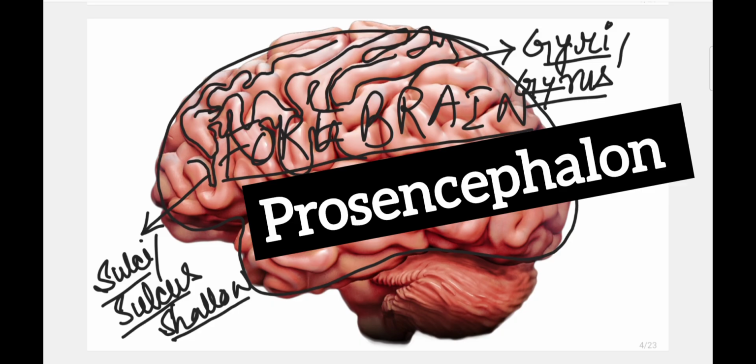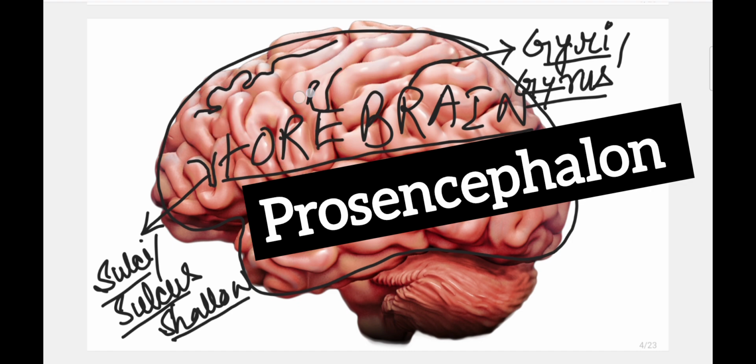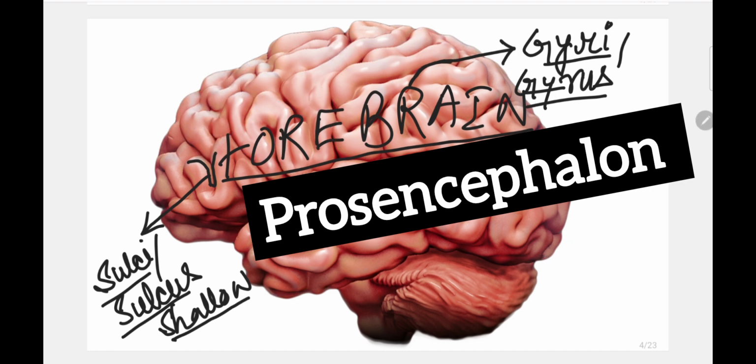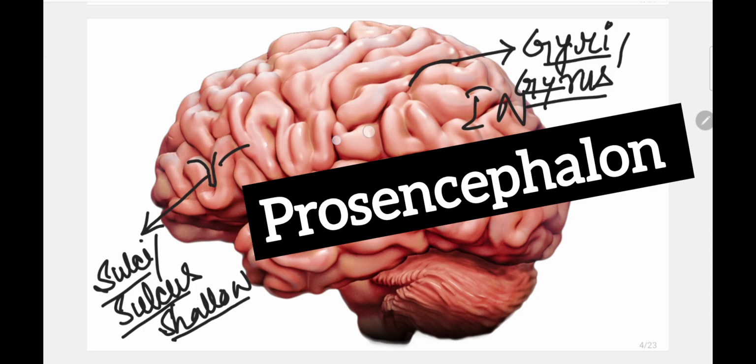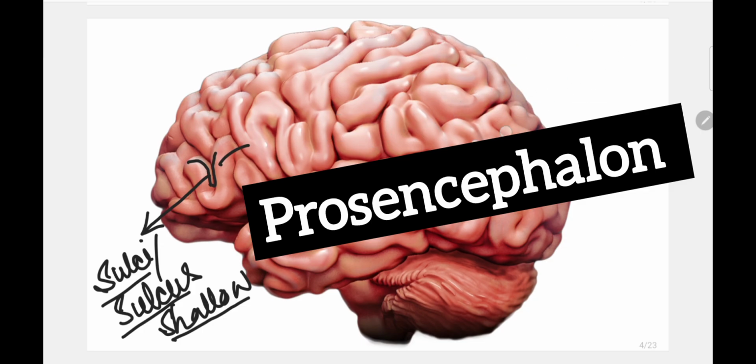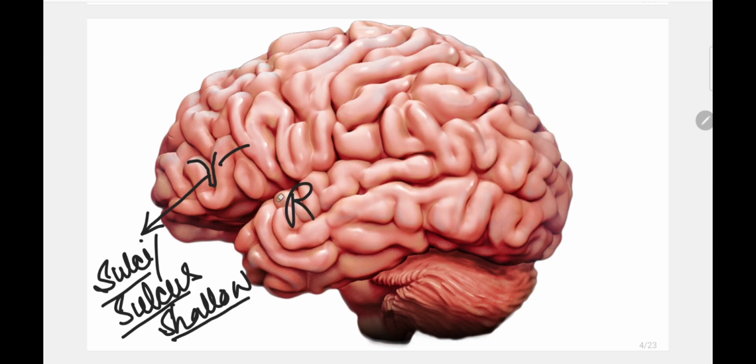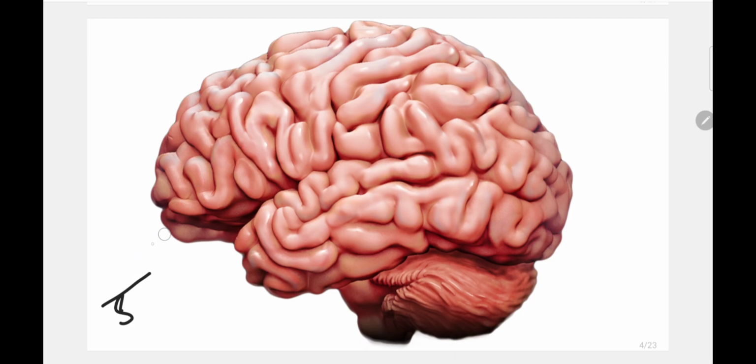I will still stay in the forebrain because it has two different parts. So now, forebrain has two different parts. What are they? They are named Diencephalon and Telencephalon.